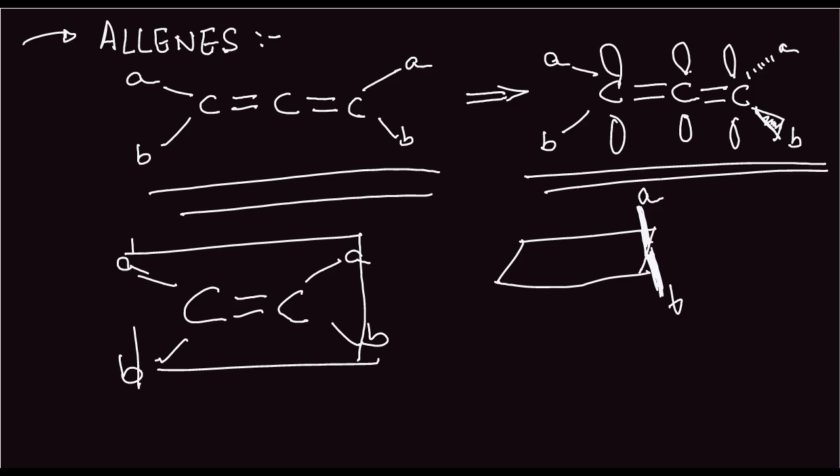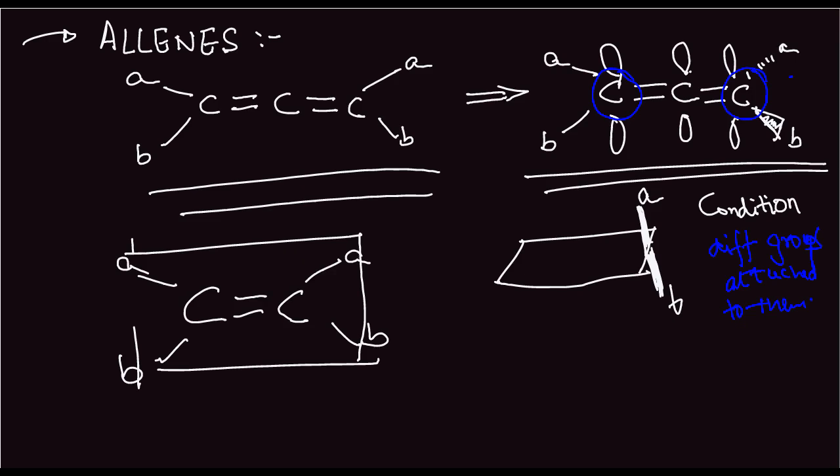The condition for an allene having optical activity is that this carbon and this carbon should have different groups attached to them. The same condition which was there for geometrical isomerism. Different groups attached to them. Okay, groups of atoms or atoms.